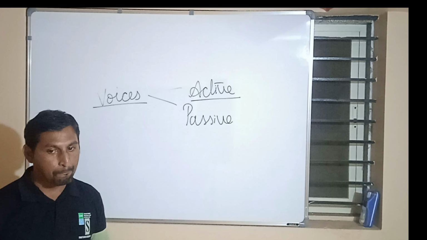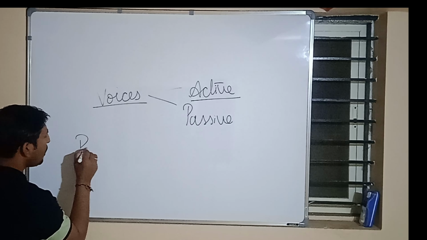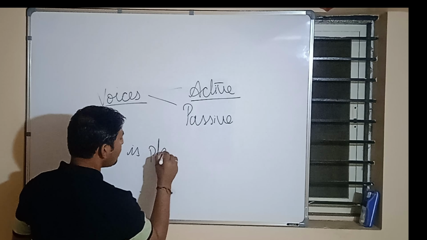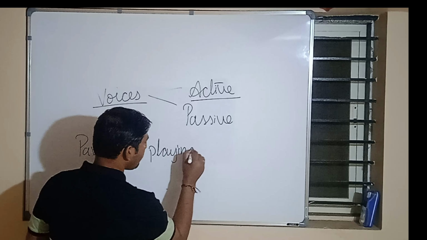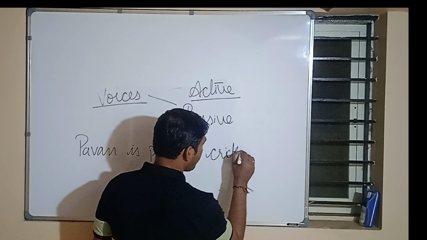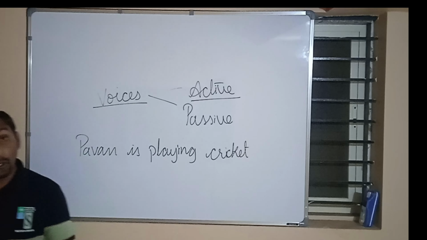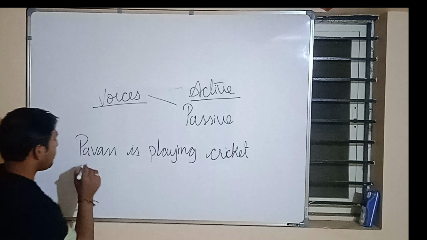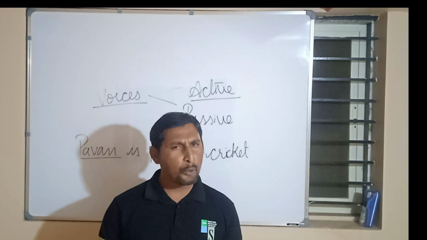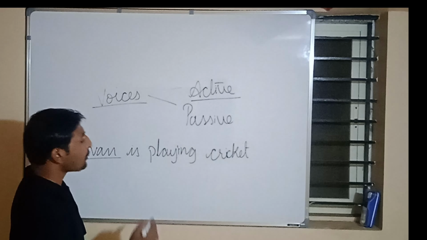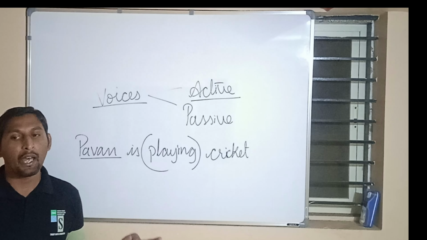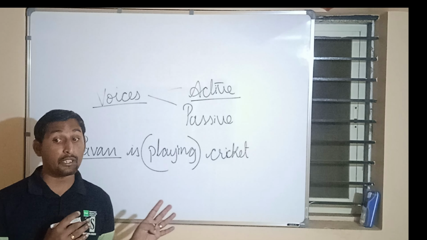For example, Pawan is playing cricket. Now, who is playing cricket? Pawan. What is the subject over here? Pawan. How do we come to know about the subject? First we need to discuss the verb. We need to understand what a verb is and find the verb in a sentence.